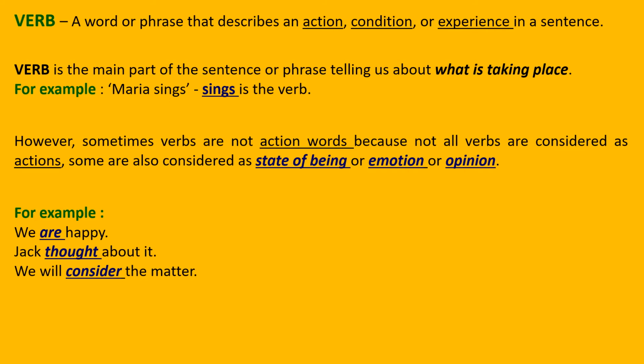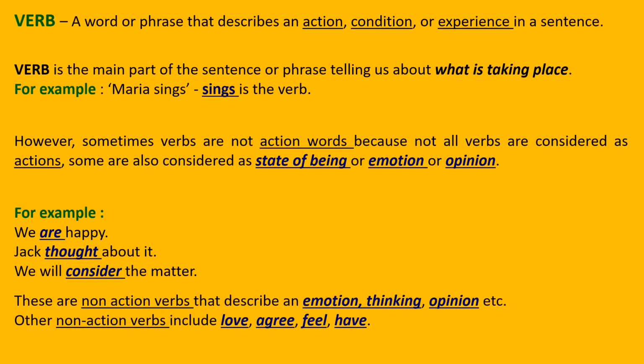We will consider the matter, considering, again thinking about something. Again, this word consider is also a verb here. So we have seen now these are non-action verbs that describe an emotion, thinking, opinion, etc. Other non-action verbs may include love, agree, feel, have.